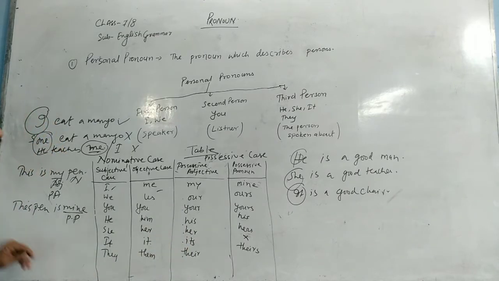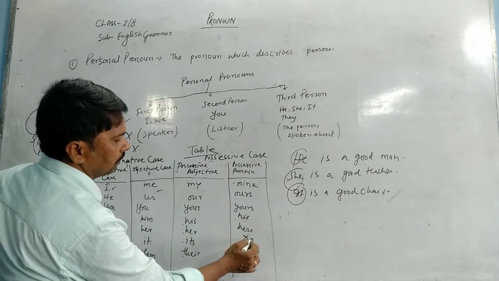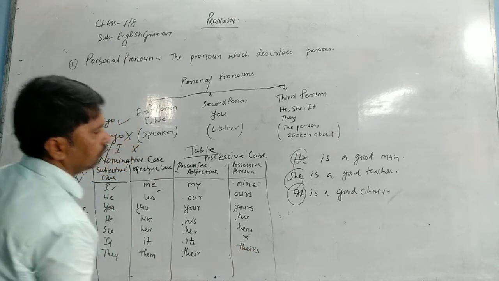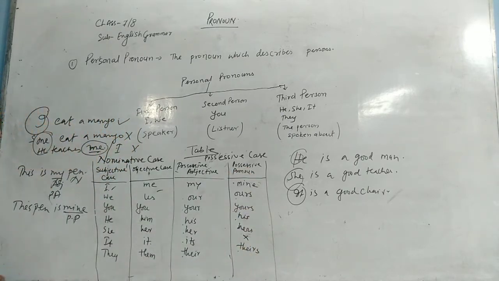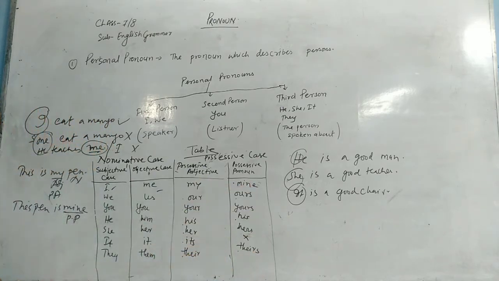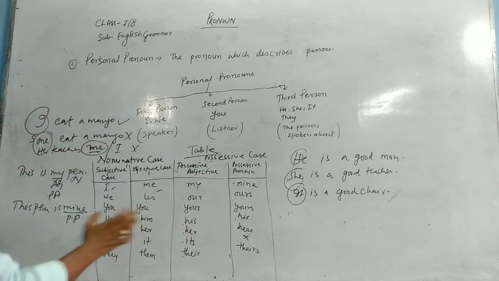Mine, ours, yours, his, hers. There is no pronoun of it. Theirs. So these all words are used as a possessive pronoun because it shows possession. These all words are used as adjective and show possession.